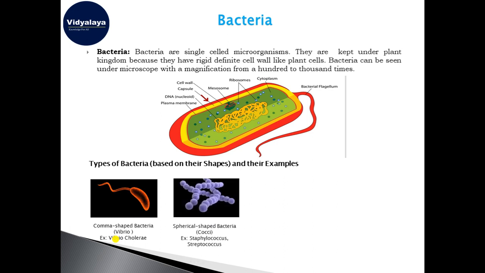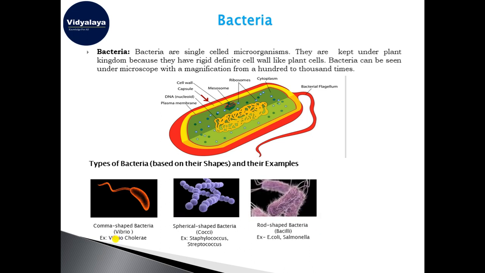Then the second one is the Cocci bacteria. Cocci means spherical shaped bacteria, like Staphylococcus and Streptococcus, which are round in shape. The next one is rod shaped bacteria. They are called bacilli, like E. coli.